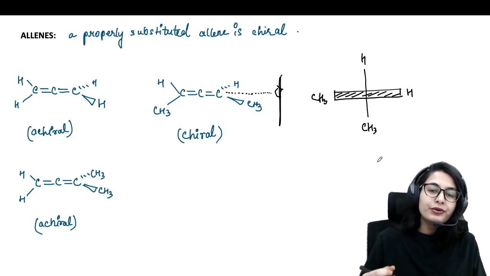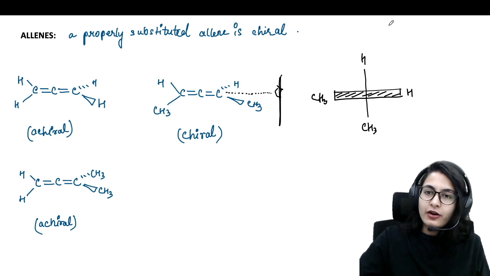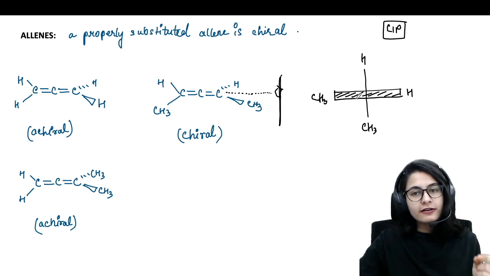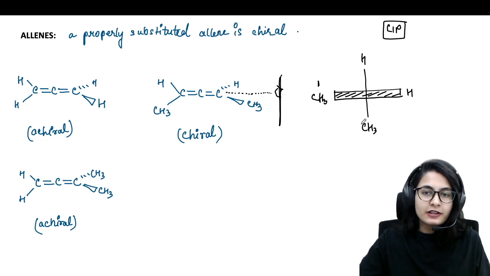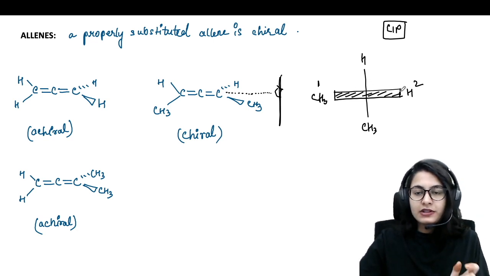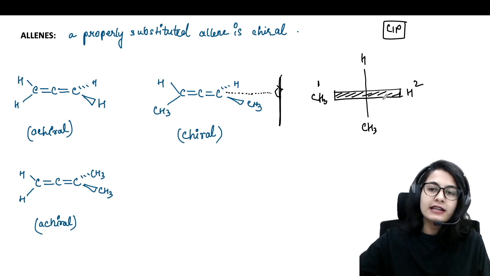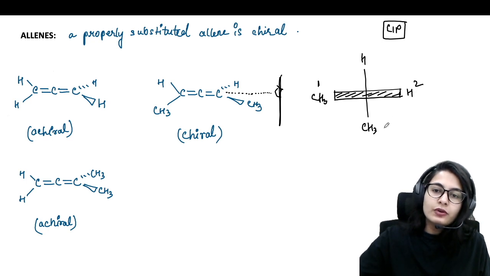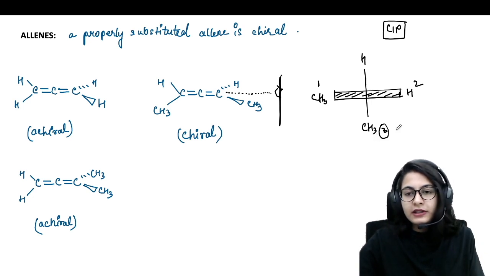Now, how do you do the nomenclature? The very easy step is, you have to give priority based on the CIP rules, but remember to always give priority on the bold line first. That is, the methyl is going to have first priority and the second priority goes to hydrogen. So you are going to number first on the bold line that you see over here. Here, on this side, you were able to see a horizontal line as the bold line. So 1 and 2, third is for the methyl, because now we see the thin line, first priority goes to methyl. So third is methyl.